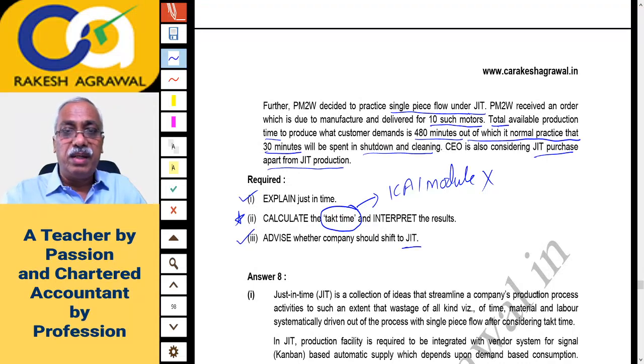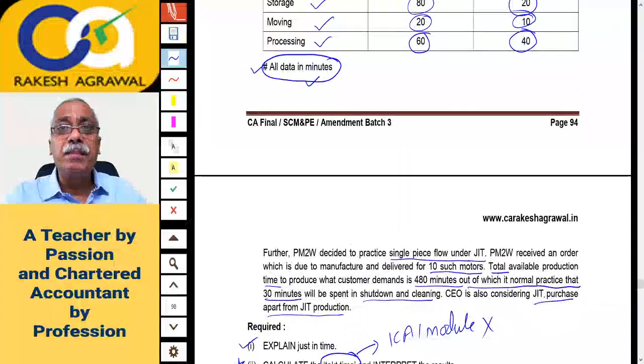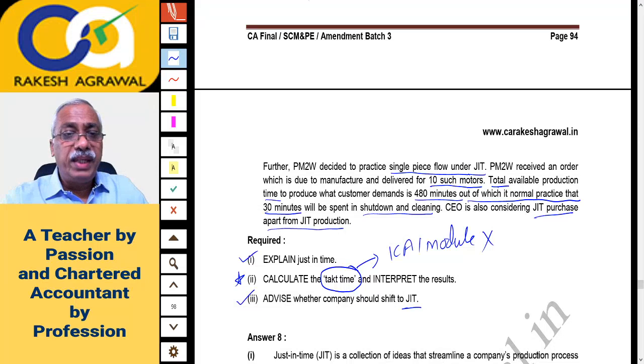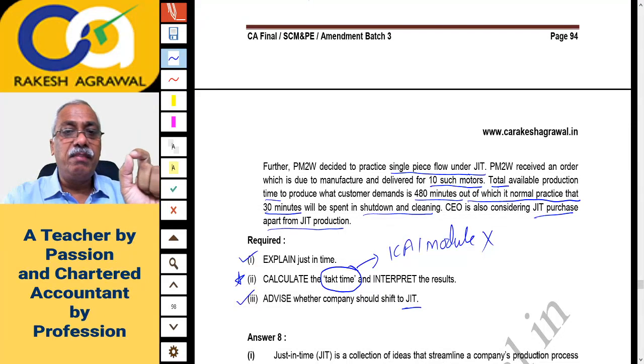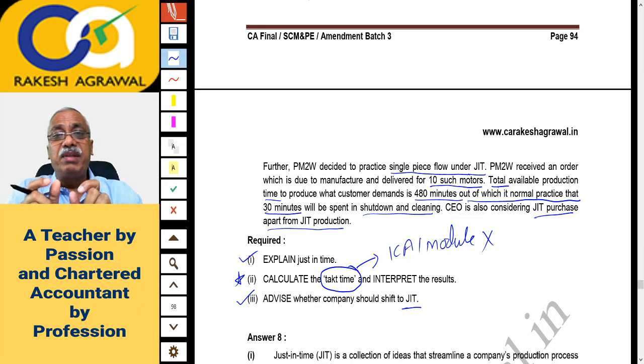So let's go ahead, my dear friends. Just understand this data. Or I'll tell you right now what this takt time is. Takt time is the time available to satisfy the demand of the customer. It gives you how much allowable time there is if you want to satisfy the demand of a customer, and between two units how much time is available, meaning the time available for each unit.